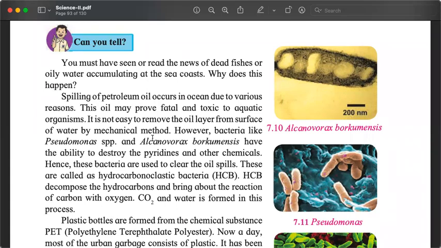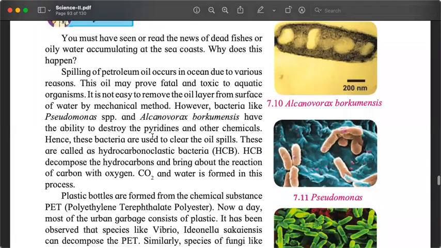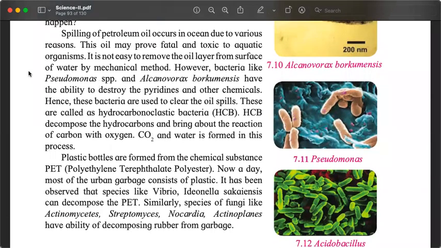And it is very difficult to clean this oil which is spilled on the ocean. Kitni badi jagah hai? How will we clean them? So in addition to various mechanical methods, which are very inefficient, we can use certain bacteria which feed on this oil. Pseudomonas, Alcanivorax. They feed on this oil.